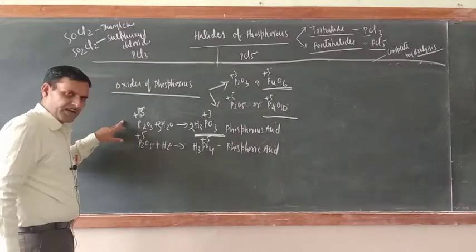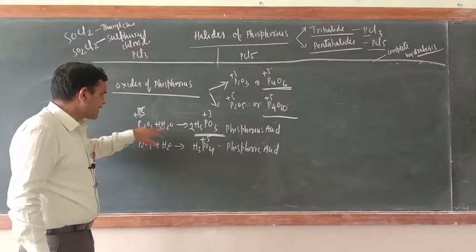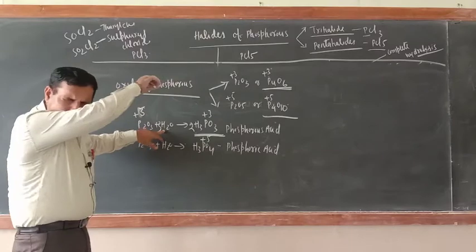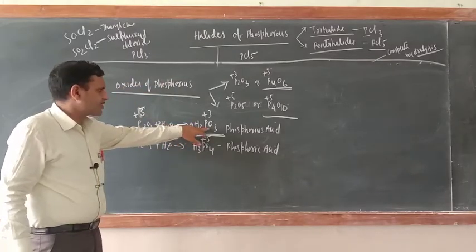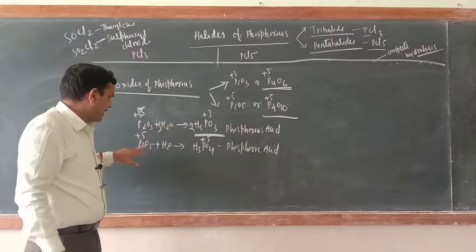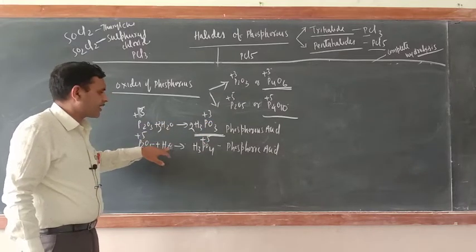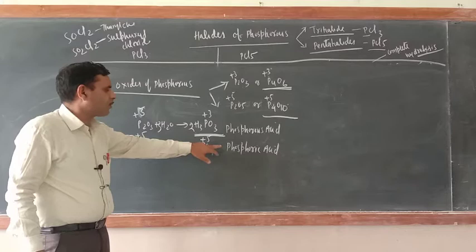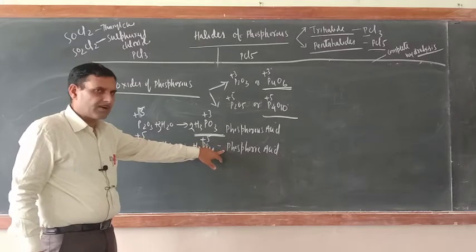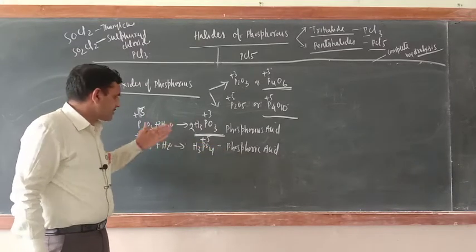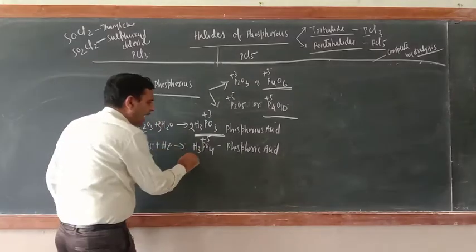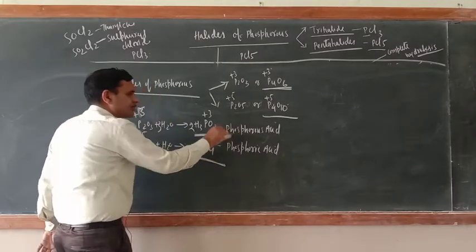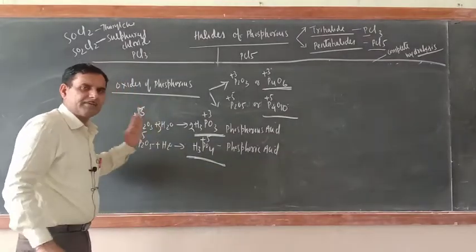In the same way, when PCl3 was reacting with water, what was the product? H3PO3 and HCl. When PCl5 was reacting with water, the product was H3PO4 plus HCl. So here the oxides react with water and form only oxo acids of phosphorus. These two are the oxo acids of phosphorus.